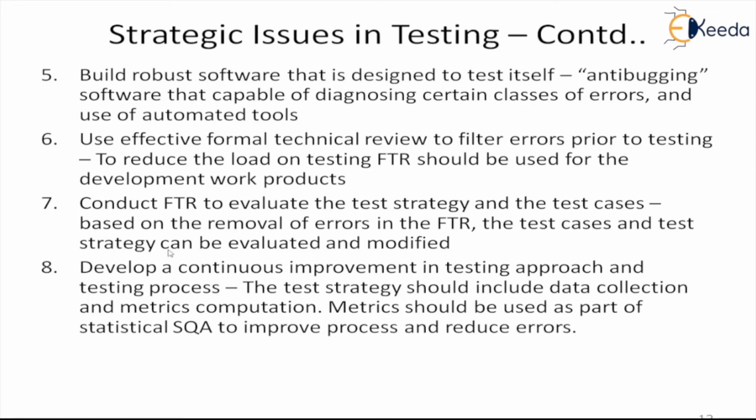So your testing strategy should include an improvement plan. And to do that improvement plan, your testing strategy should include data collection and metrics computation. Otherwise, unless you quantify your test processes and the effectiveness of your test, you cannot do process improvement. So this metric should be used as part of the statistical SQA to improve the process and also reduce the errors.